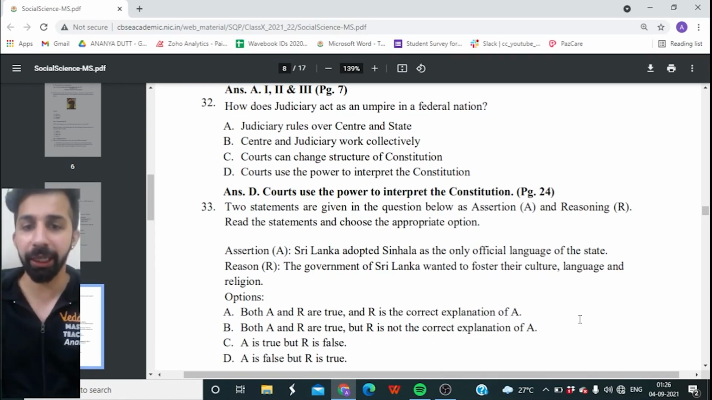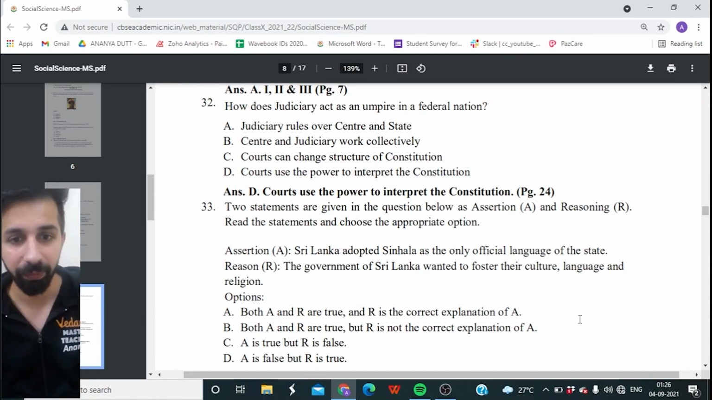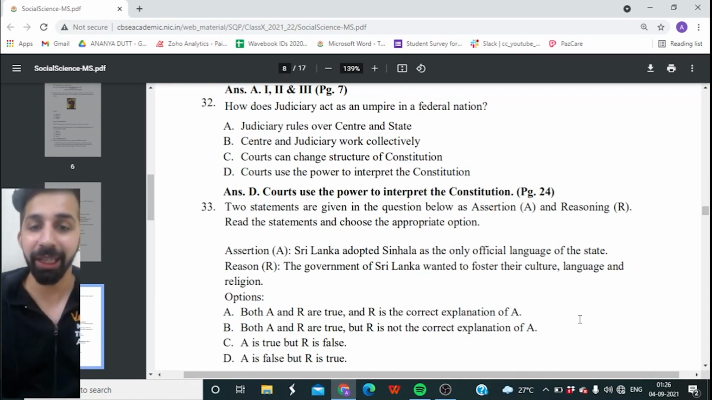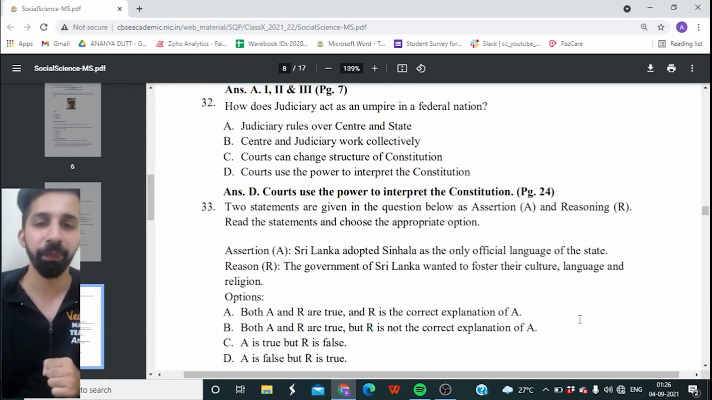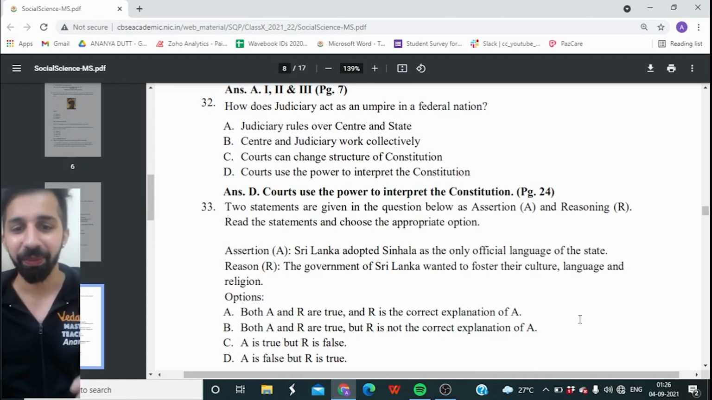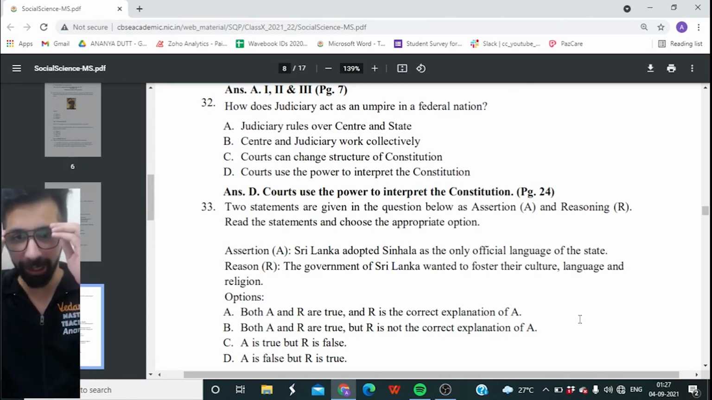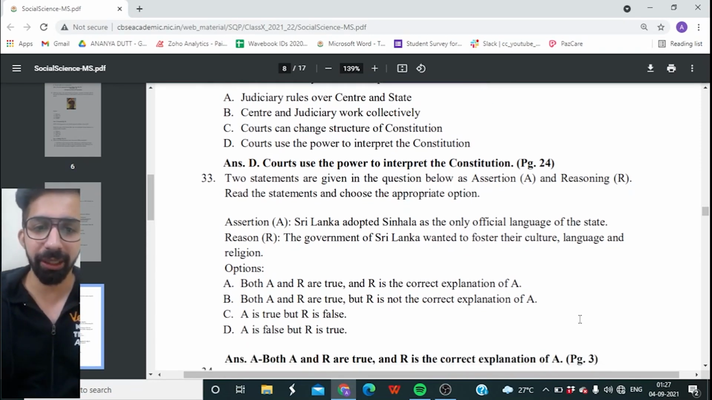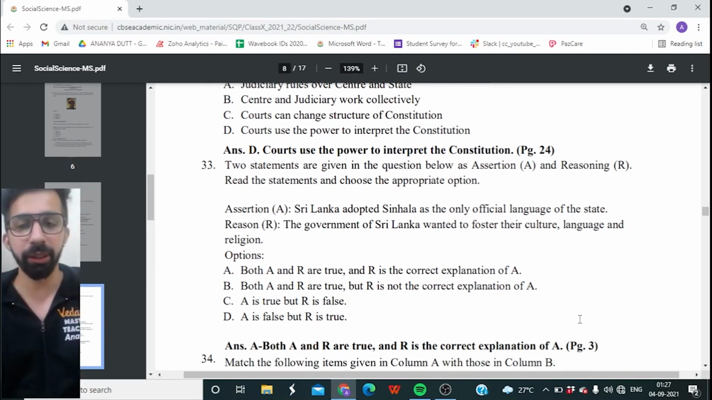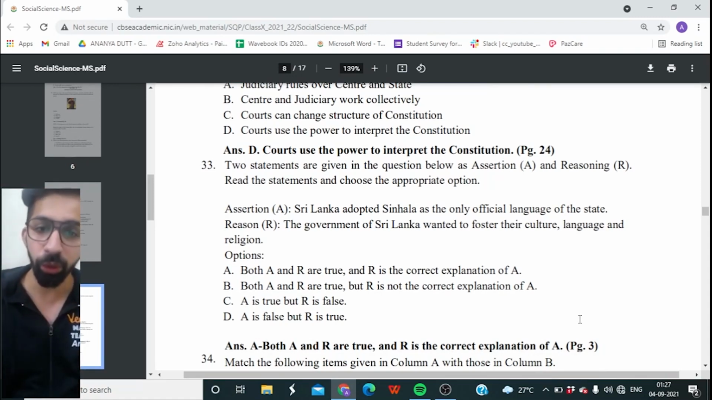Options are both A and R are true and R is the correct explanation of A. Option B, both A and R are true but R is not the correct explanation of A. Option C, A is true but R is false. And option D, A is false but R is true. And the right answer is A. Both A and R are true and R is the correct explanation of A.